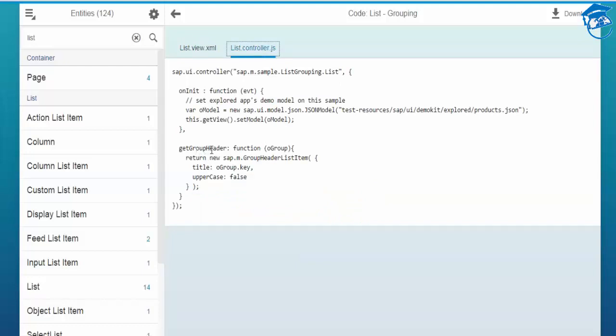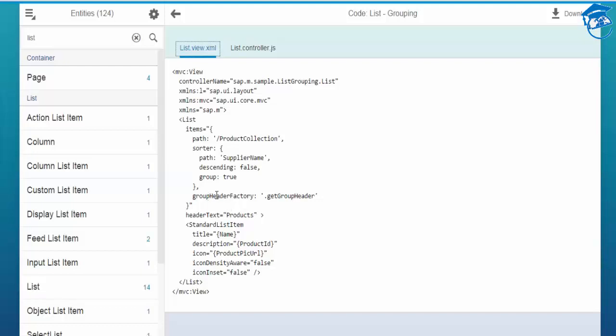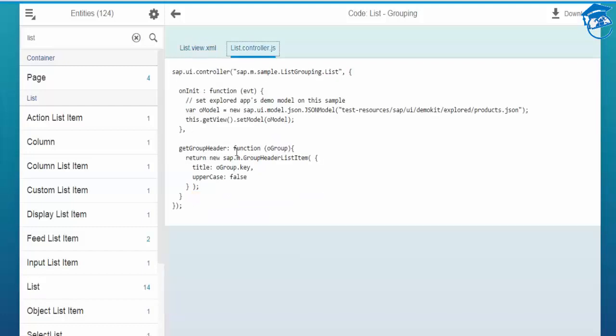So get group header. When you go here, see, group header factory. You'll be calling this get header. So it will give you the get header option. Inside this, it returns a new item title, ordered by group key. Whatever the group key is, it will get it. Uppercase false.